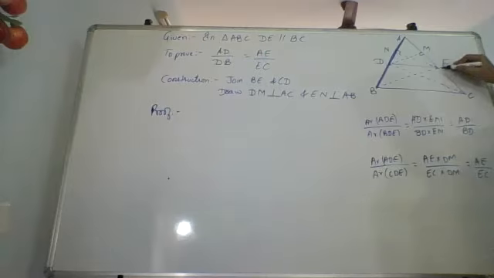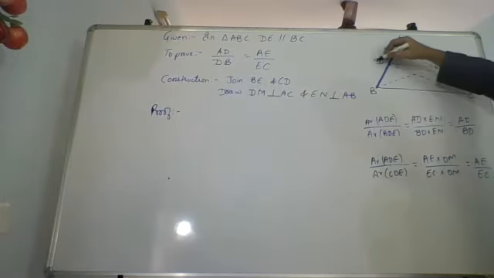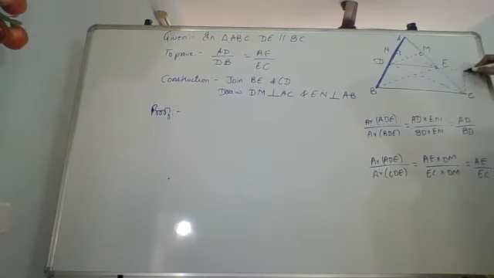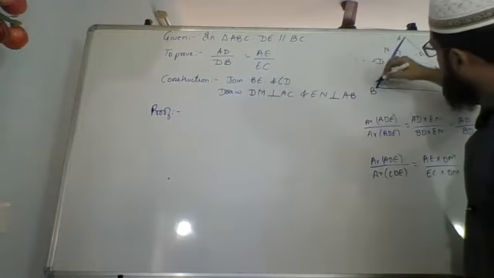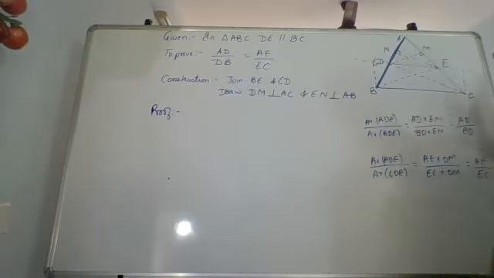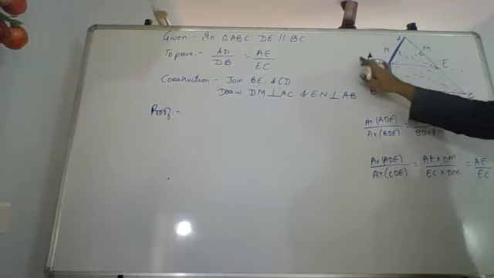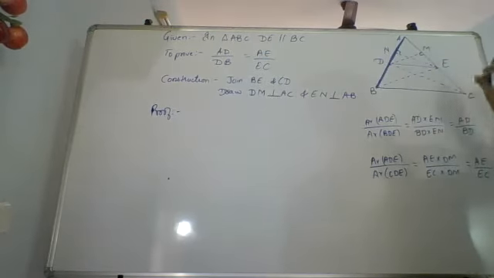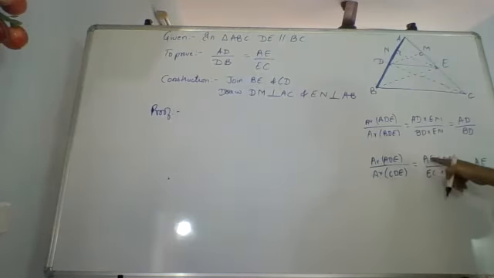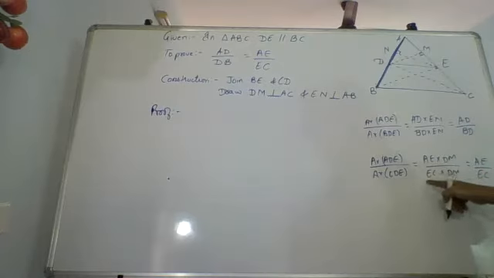And these lines are supposed to be parallel, that is given to us. So if I drop a perpendicular from here and from here, both the perpendiculars will be equal because distance between two parallel lines is always equal. So these two will have equal heights. Both of them have the same base DE and equal heights, so their areas are equal because area is, for example, DE into H upon DE into H. H will cancel, DE will also cancel.